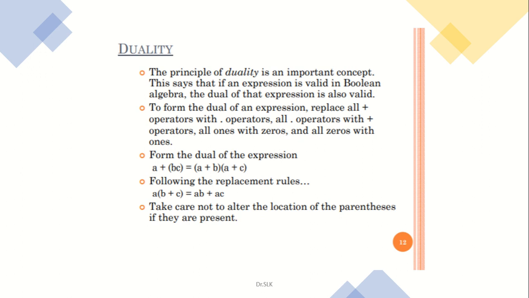So the expression that has been given is A plus BC, which is equal to (A plus B) into (A plus C). Following this principle, this plus is to be converted to dot, and this dot is to be converted to plus. So A into (B plus C) is equal to this. Now the plus is converted to dot, so AB, and this plus is converted to dot, so AC. Between them the multiplication operator is converted to a plus.